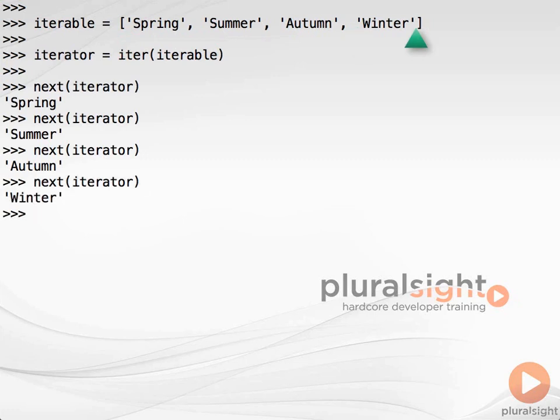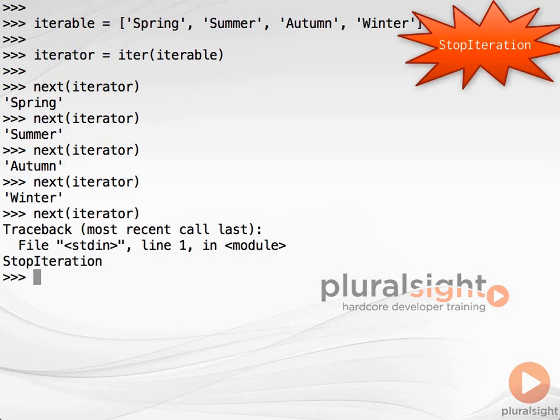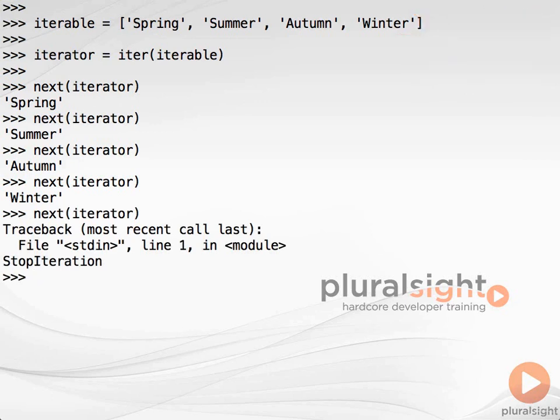But what happens when we reach the end? In a spectacular display of Python's liberal attitude to errors, Python raises an exception, specifically of the type StopIteration. Those of you coming from other programming languages with a more straight-laced approach to exceptions may find this mildly outrageous, but I ask you, what could be more exceptional than reaching the end of a collection? It only has one end after all.